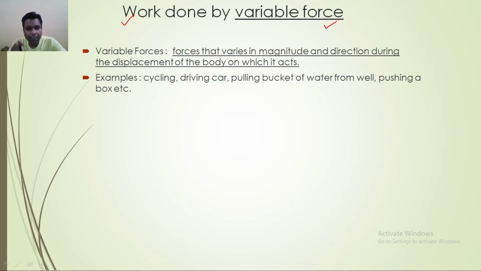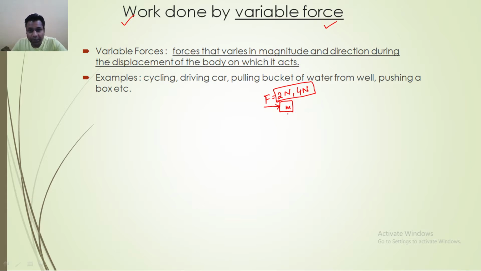Variable forces are those forces which vary in magnitude and direction during the displacement of the body on which they act. What is the meaning of this? Whenever you have an object of mass m and you apply a force F, let's say F is equal to 2 Newton or 4 Newton, these are constant forces, meaning the magnitude and the direction of the force are not changing.